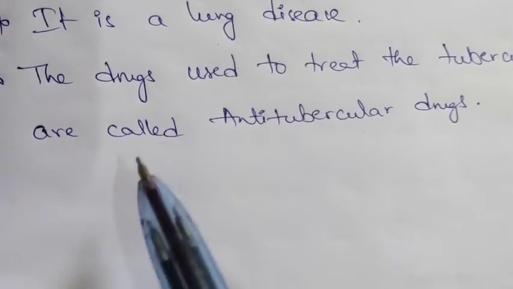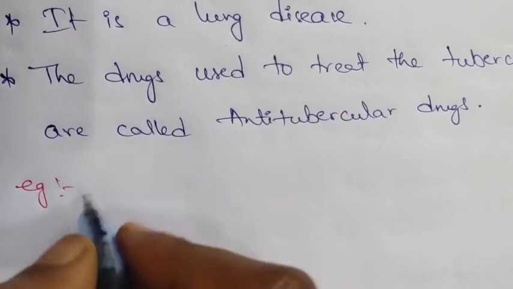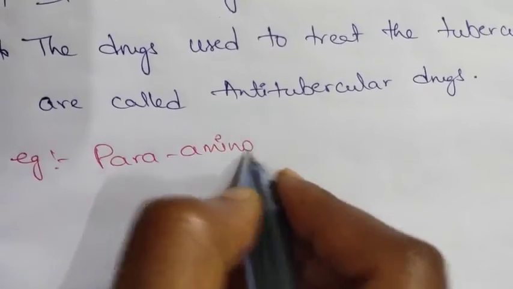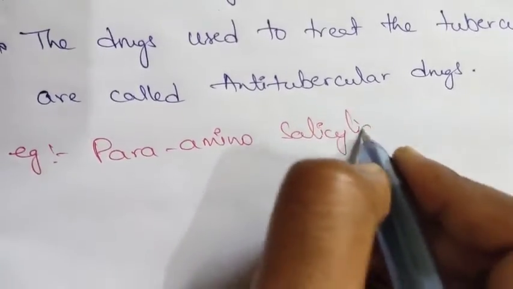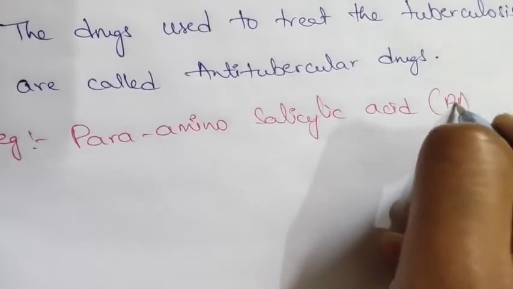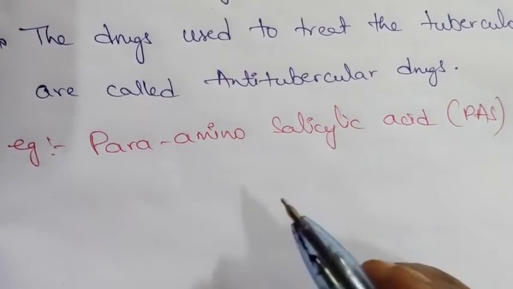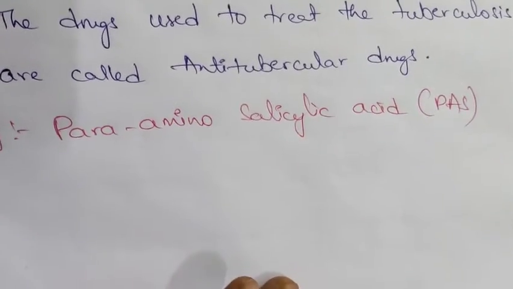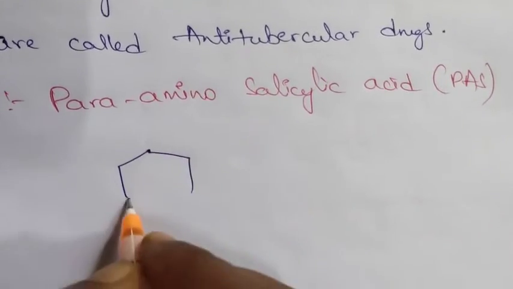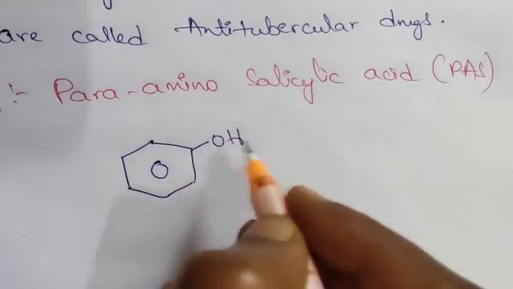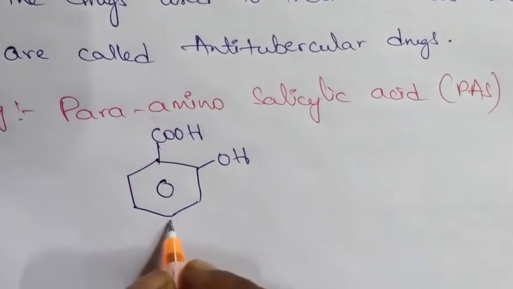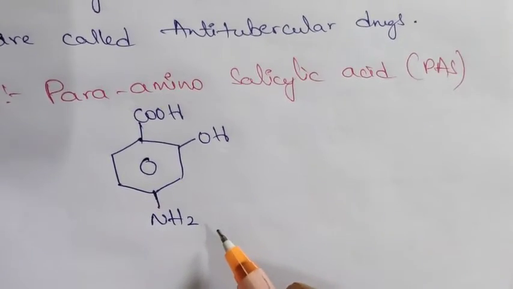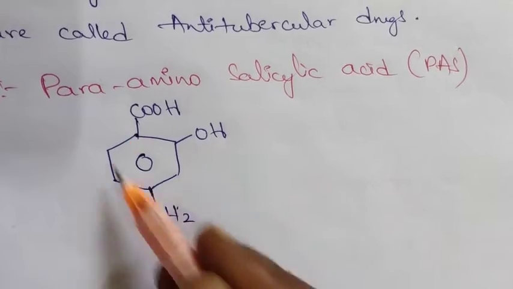Example of this anti-tubercular drug is para-amino salicylic acid, that is PAS. This is mainly used as an anti-tubercular drug. Now we will see the structure of para-amino salicylic acid. Already we know the salicylic acid structure. At para position we have an amino group. So the name of this anti-tubercular drug is para-amino salicylic acid.